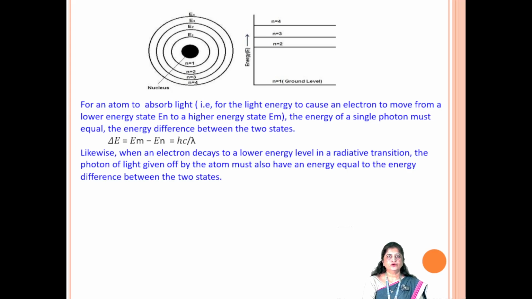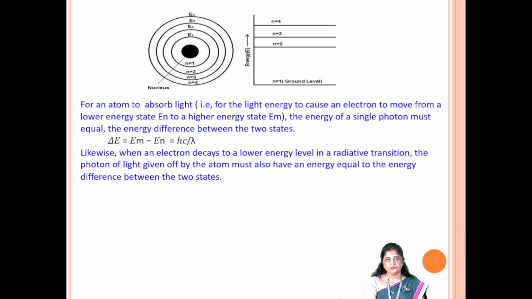See, this is the Bohr model. For an atom to absorb light, for the light energy to cause an electron to move from a lower energy state to a higher energy state, the energy of a single photon must equal the energy difference between the two states, that is ΔE = Em − En, and its value is hc/λ. Likewise, when an electron decays to a lower energy level in a radiative transition, the photon of light given off by the atom must also have an energy equal to the energy difference between the two states.